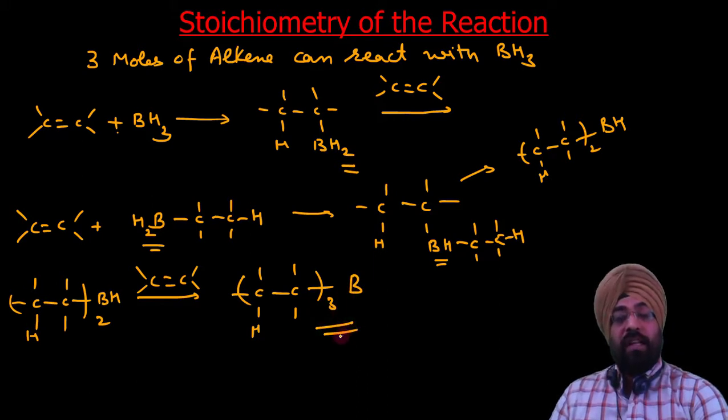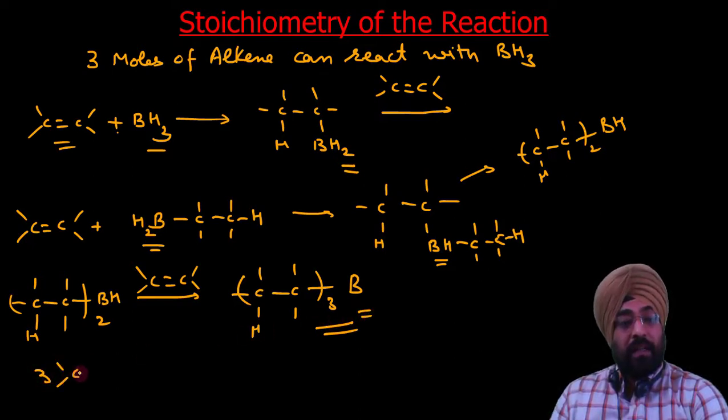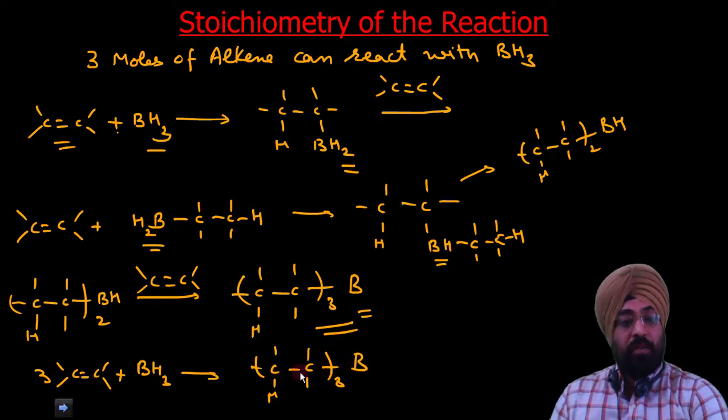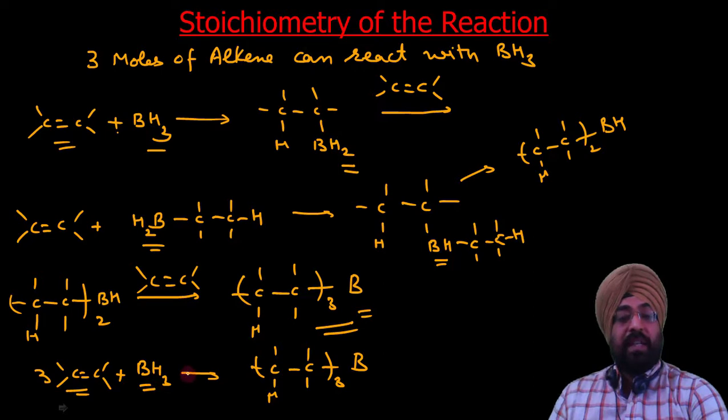So we will keep on adding this BH3 to alkene until we get this trialkylborane. So what we can write here, we can simply write 3 alkenes plus BH3. It gives you this CH thrice B. So you can see 3 moles of alkene react with 1 mole of BH3 borane.